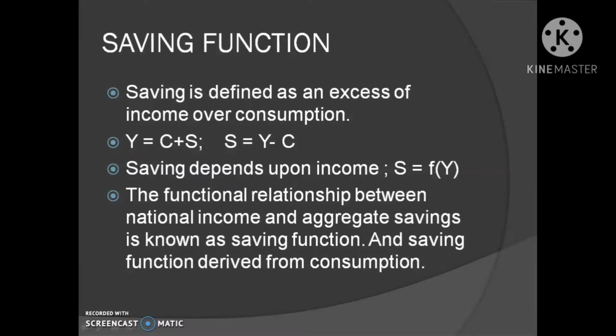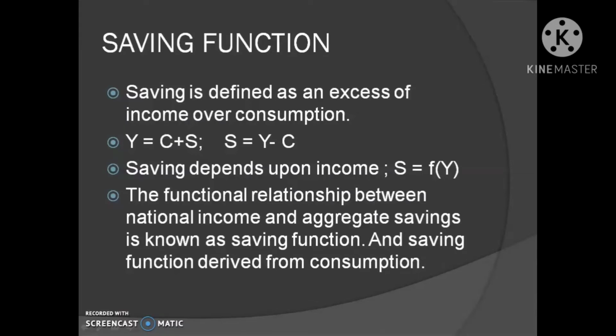In simple words, it is that portion of income which is not consumed, or may be put to use at some future point of time. Some economists have also called it postponed consumption. So saving is otherwise known as postponed consumption, that is used for future consumption.